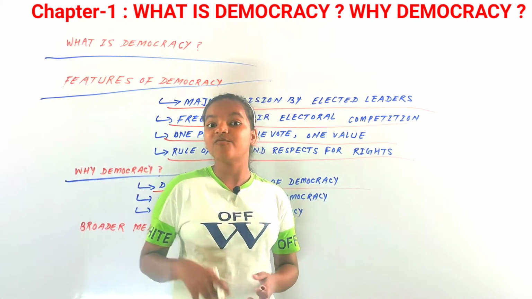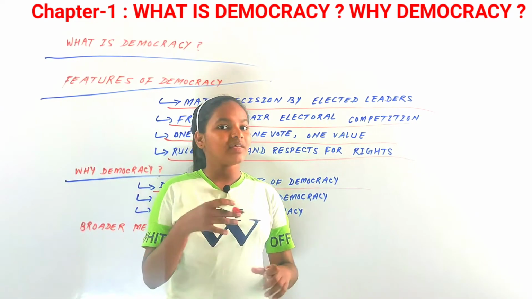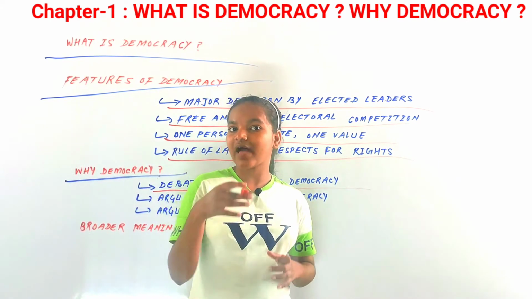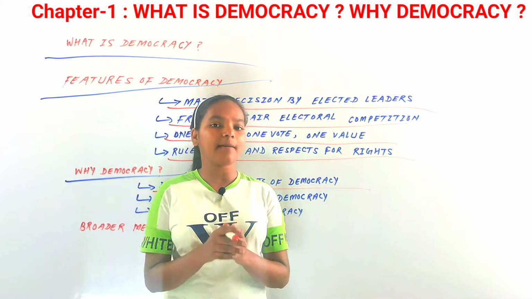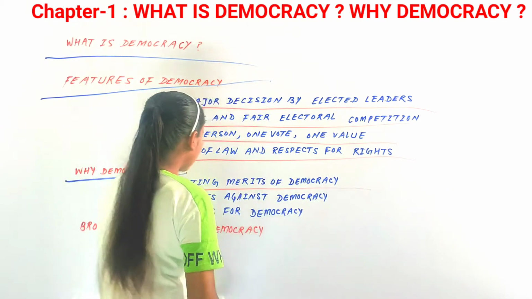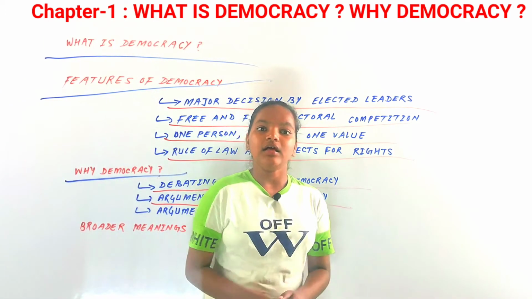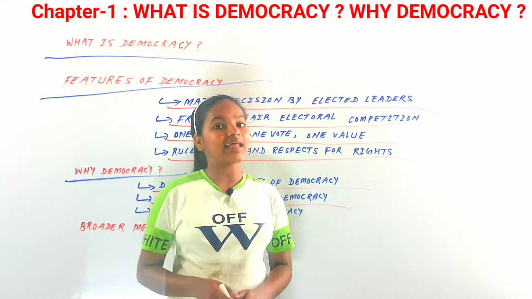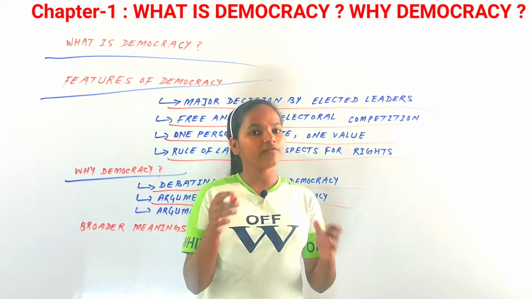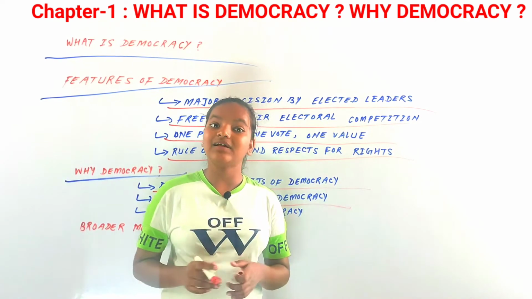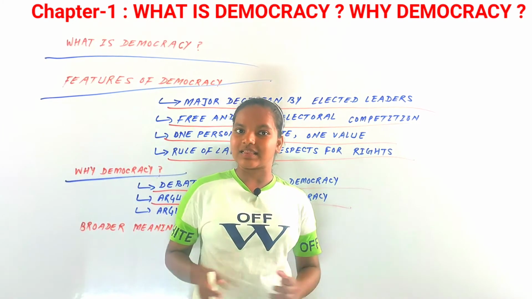You should consider the facts of the given stories, because the stories are given in your book to make it interesting, as well as to show the facts based on the topic of the chapter. So let's discuss arguments against democracy. There have been many arguments against democracy. As I know, all of you know that democracy is the best form of government, but still there are many arguments against it. What are those? Let us discuss.